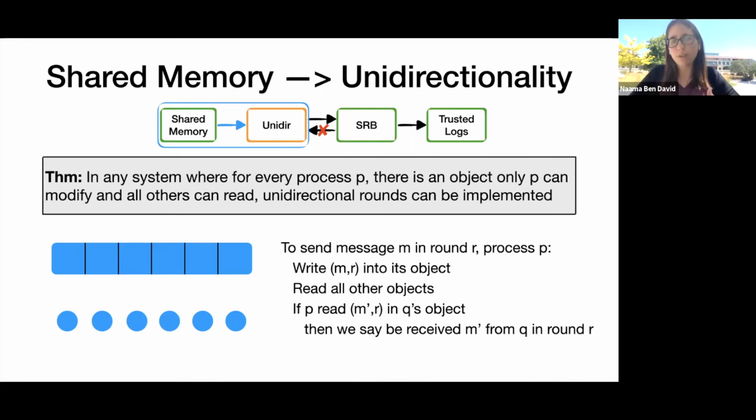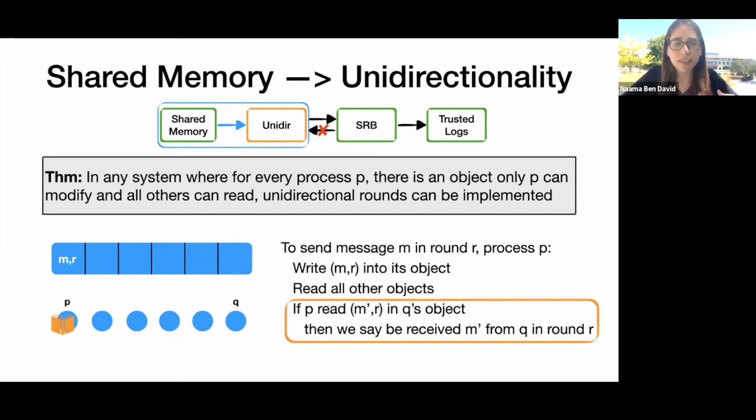The idea for how to implement a unidirectional round is as follows. If we think of two processes, P and Q, to participate in this round, to send a message, a process would write its new message and its round number into its object, and then go ahead and read all the other objects in the system. And if it sees any value with the same round number, then it receives that value. However, in this case, P didn't see any values with matching round numbers, so it says it hasn't received anything in this round. And it can move on to other rounds at this point.